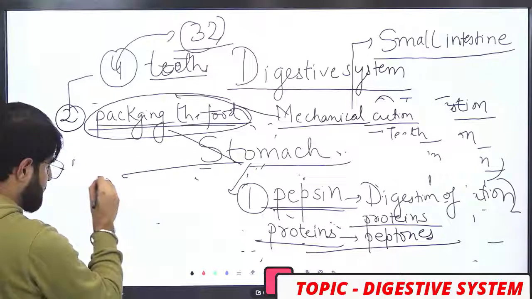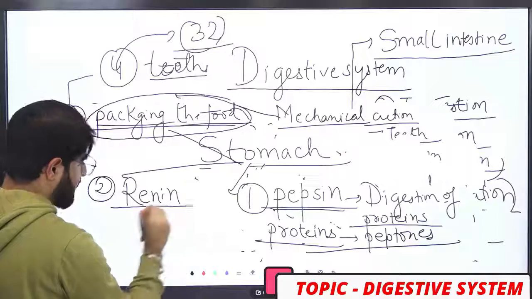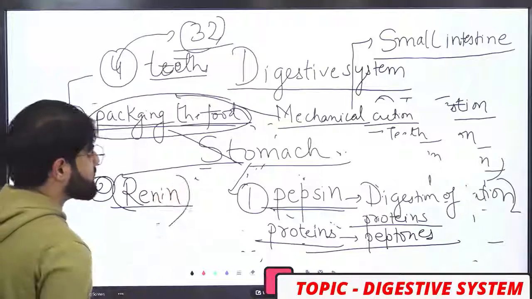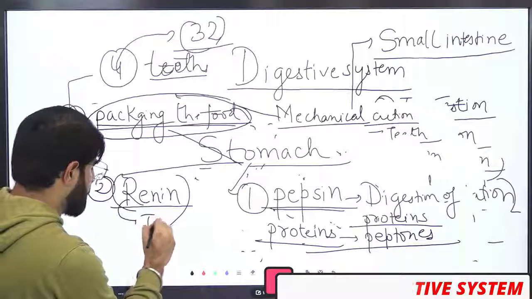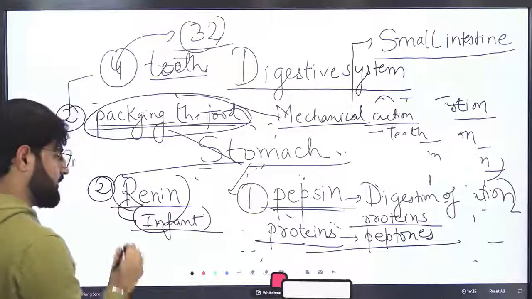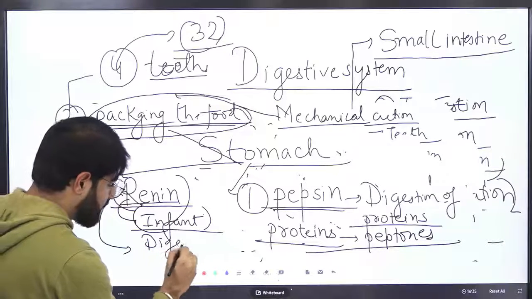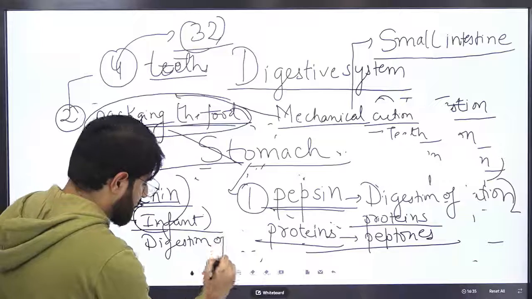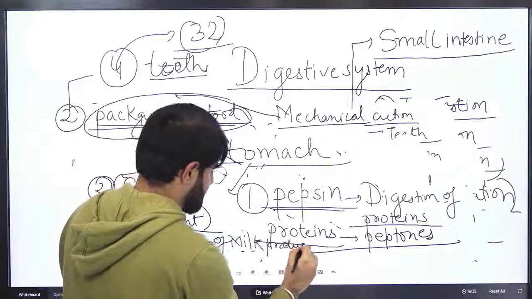The second enzyme present is rennin. Rennin is generally produced in a child or an infant when he or she is born, because rennin helps in the digestion of milk products.